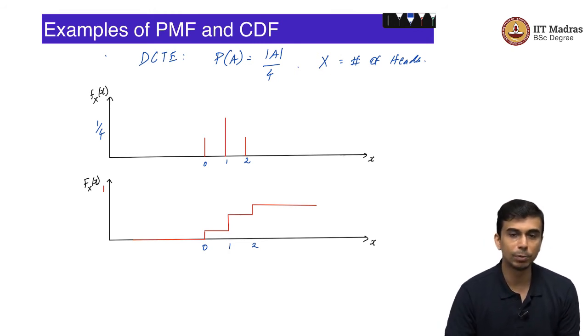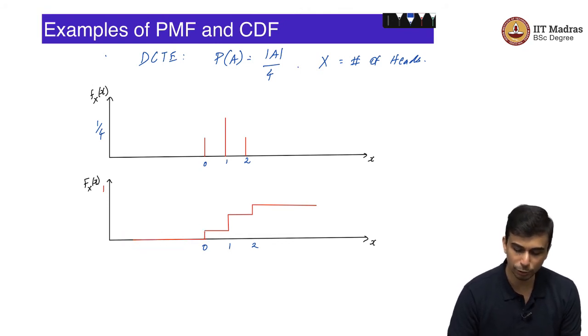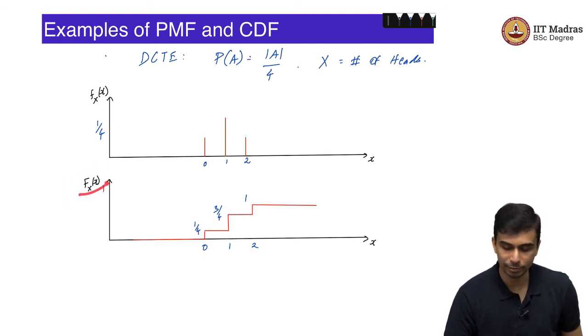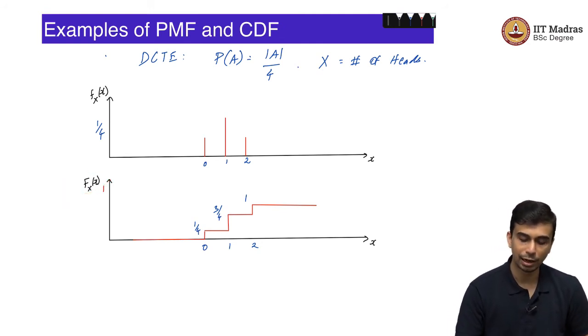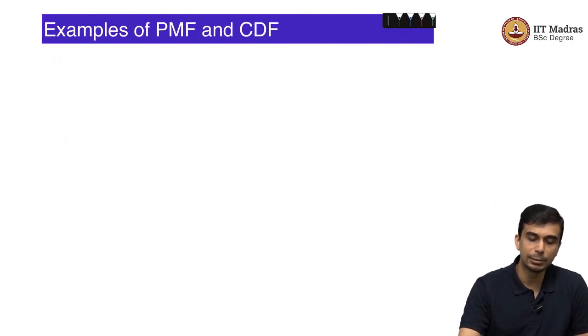You can get the cumulative distribution function of this random variable also, it is pretty easy. Until 0 the CDF stays at 0, at 0 it climbs up to 1 by 4, at 1 it climbs up to 1 by 4 plus 1 by 2, which is 3 by 4, at 2 it becomes 1, and it stays at 1 all the way till infinity. That is the reason why you can see that at the leftmost end of the curve your CDF is always 0, and at the rightmost end it is always equal to 1. So you can see the properties of the CDF and the PMF manifesting here in these examples.